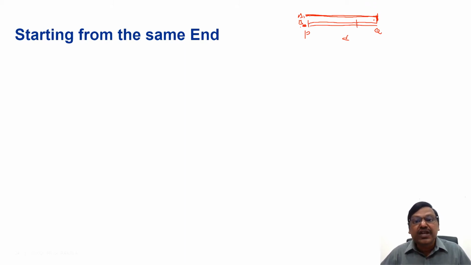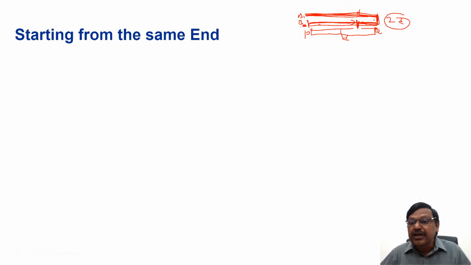So what is the total distance traveled? This is the entire D. A traveled this D plus this portion, and B traveled this portion, which means the total distance traveled by A and B together will be D plus another D, total 2D. So here, for the first meeting itself, they travel 2D. They met here. Second time, what happens? Again B will reach Q, A will reach P, and again they return and meet somewhere here.